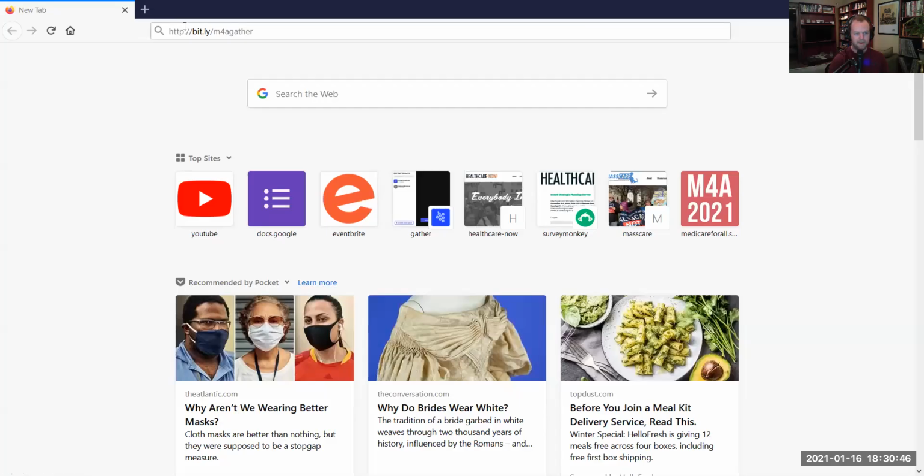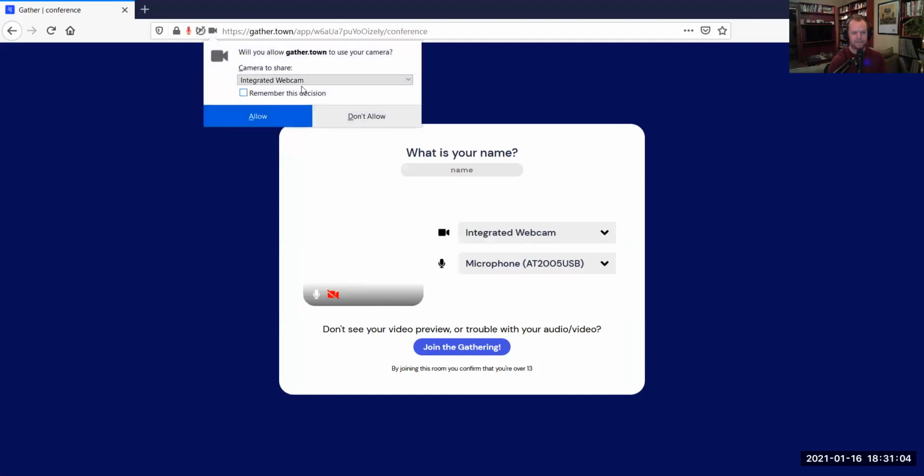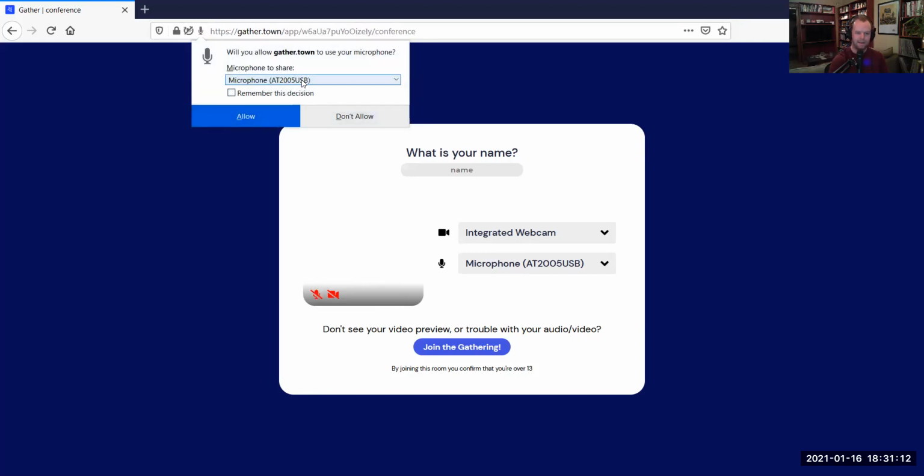So I'm going to walk you through how we use Gather. I'm going to switch over to sharing my screen here. And we're going to start off by going to bit.ly/M for A Gather. And that is going to take you to the conference Gather map. Now, if this is your first time using Gather, then you are going to have to allow the site to use your webcam and your microphone and your headset and all that good stuff.